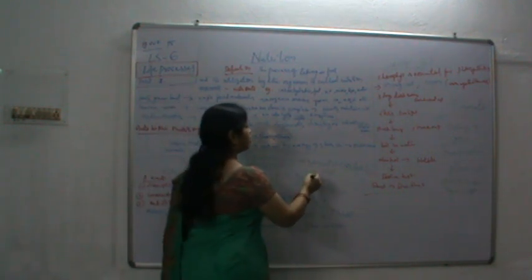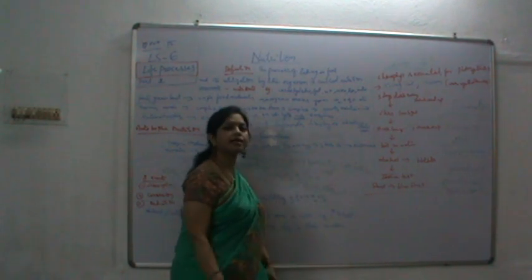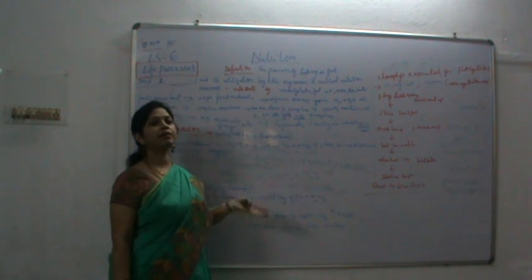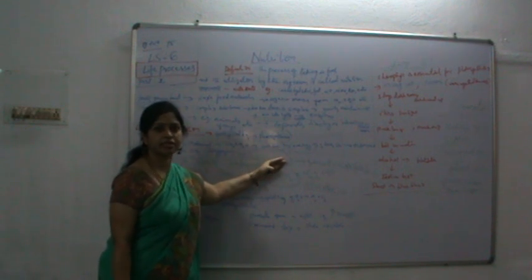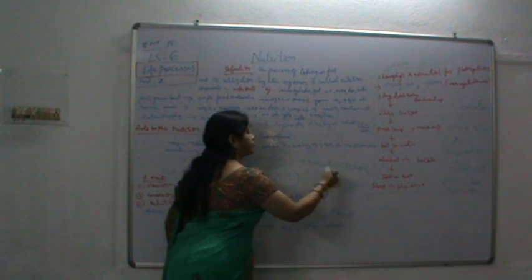Along with that, oxygen is released during photosynthesis, as we are telling. Oxygen is our requirement, and our requirement of oxygen is fulfilled by the plants, which release it during photosynthesis, along with the formation of water.